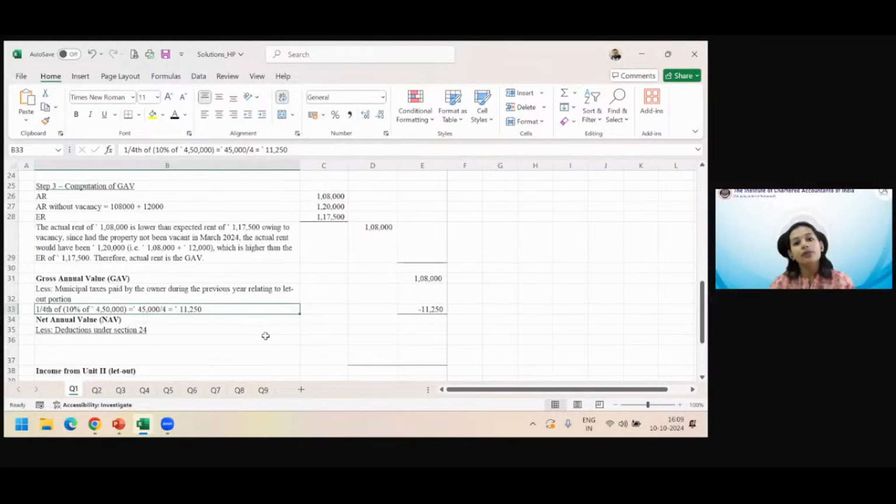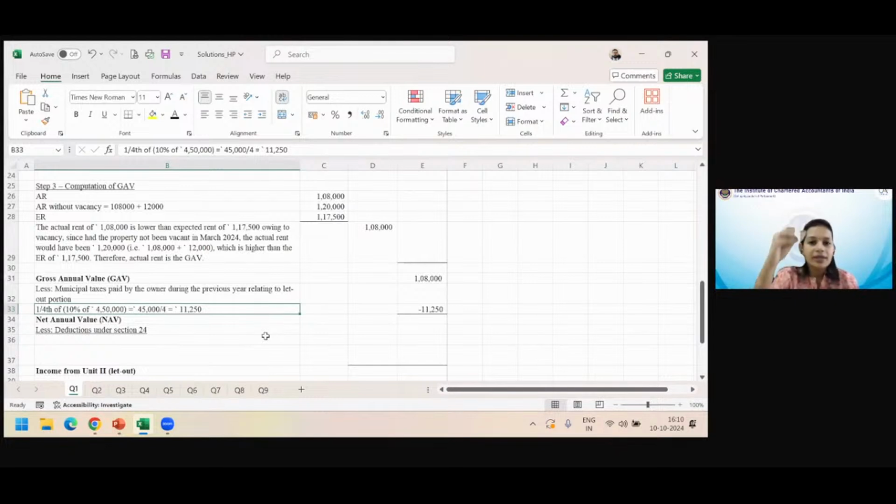Had it been let out for a part of the year, but full property, you would have taken the full municipal tax. But because only one part is let out, whether for full or half year, therefore you will prorate the municipal taxes. These are very little things, but if you go wrong in any one step, your final result will be wrong, and you will lose out a lot of step marks. Net annual value wrong, income from house property, standard deduction, everything else will go wrong, especially if it's an MCQ question.